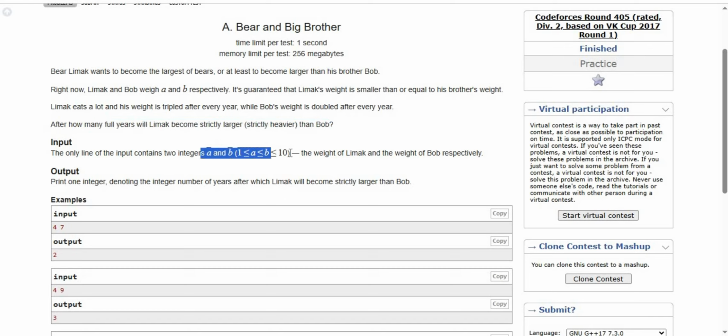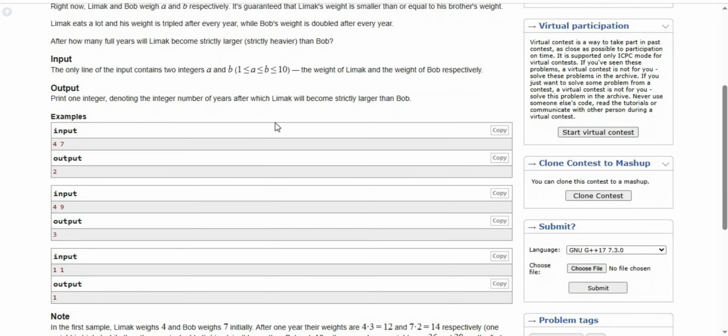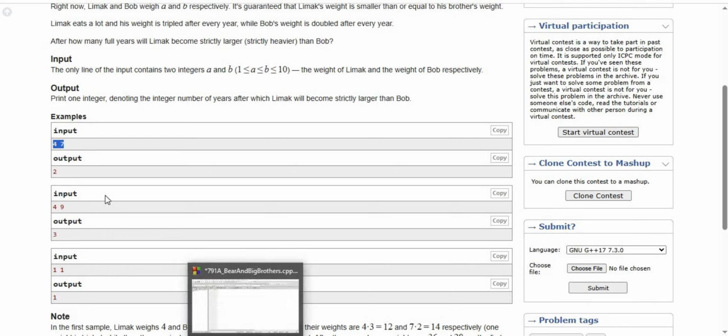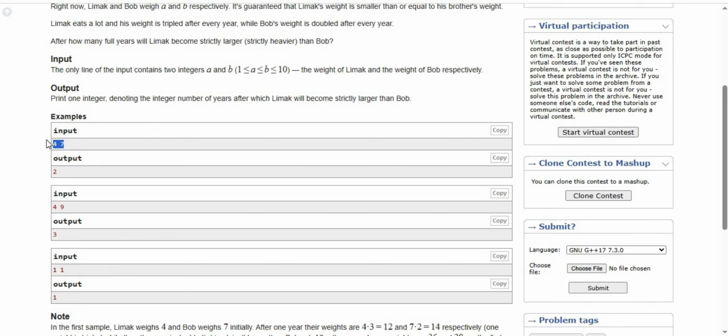We can see that Limak's weight is tripled and Bob's weight is doubled each year, and this continues until Limak becomes larger. The input contains A and B, and the output is the number of years after which Limak's weight must be strictly larger than Bob's. Here 4 is the input for Limak and 7 is the input for Bob.